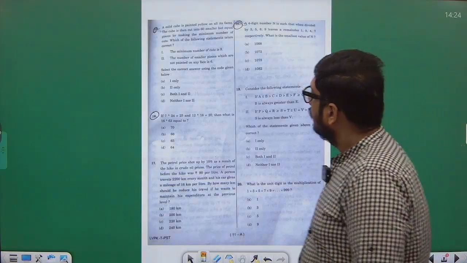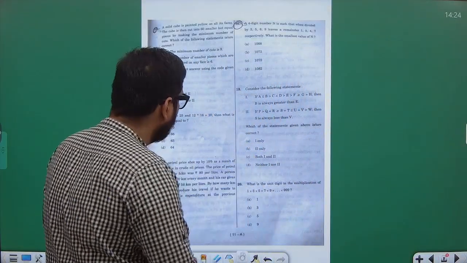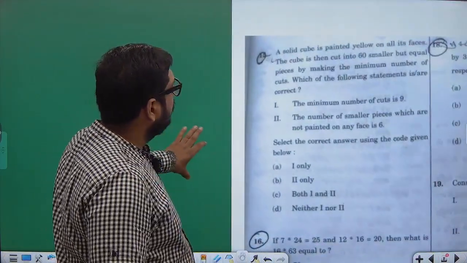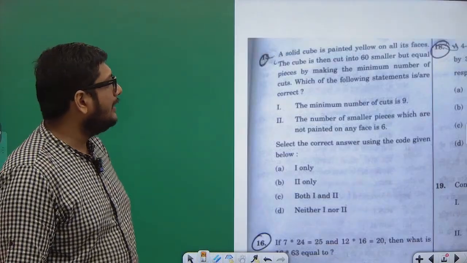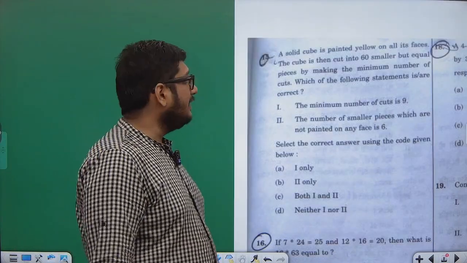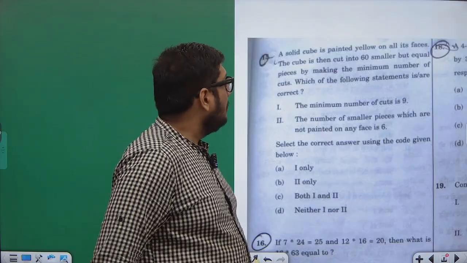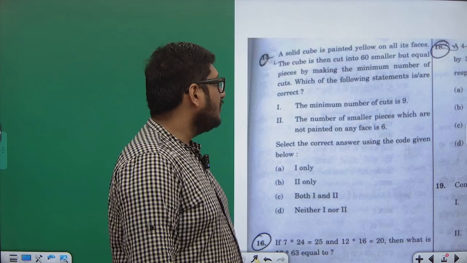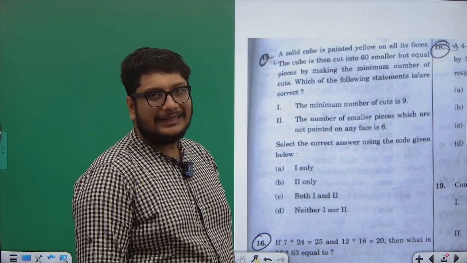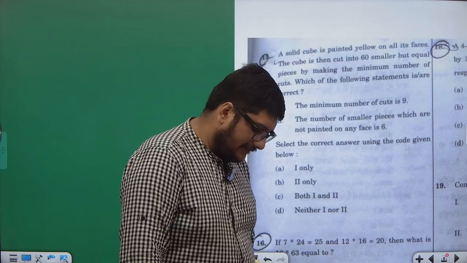Next, question number 15, talking about a cube. A solid cube is painted yellow on all its faces. The cube is then cut into 60 smaller but equal pieces by making the minimum number of cuts. Which one of the following statements is or are correct? The minimum number of cuts is 9.